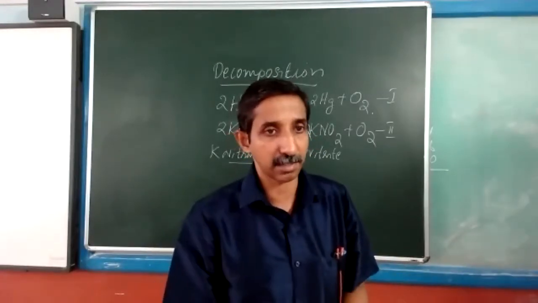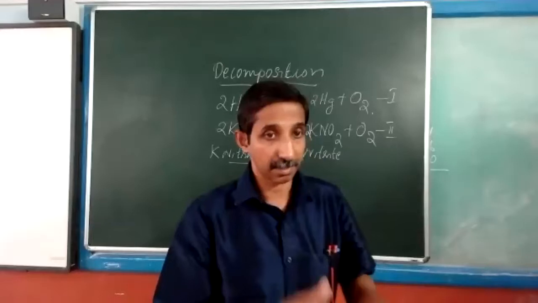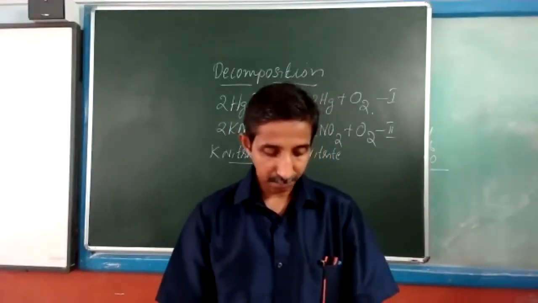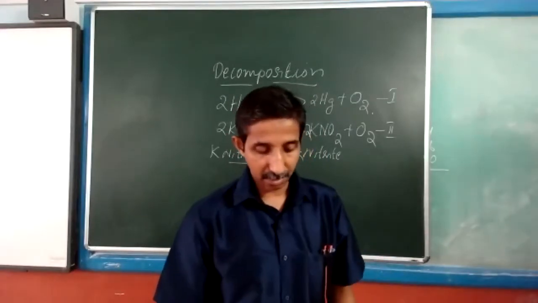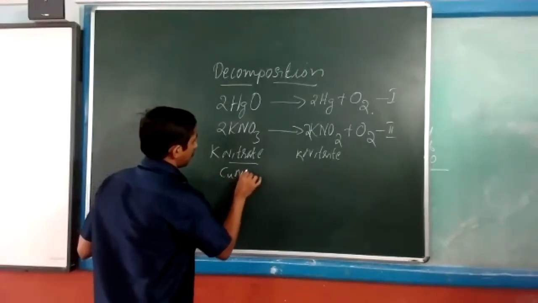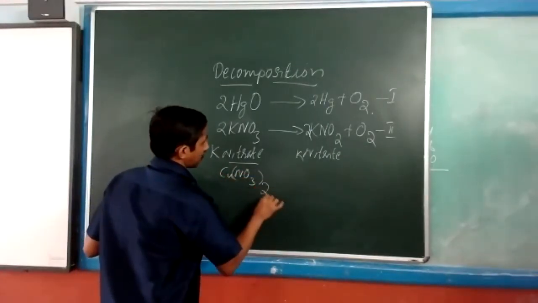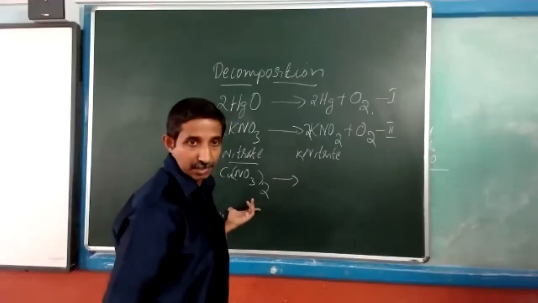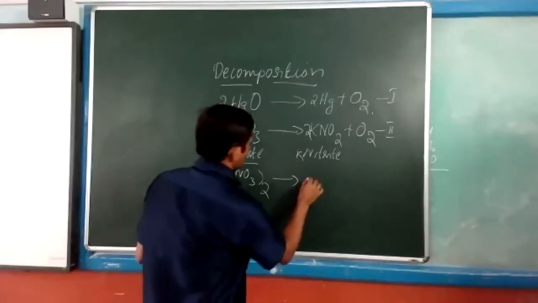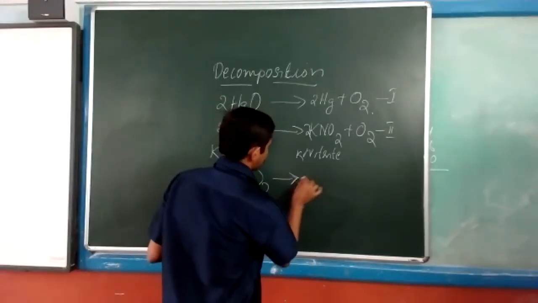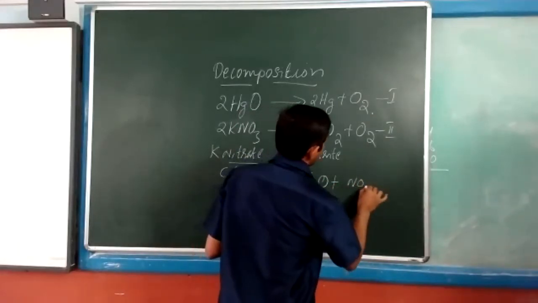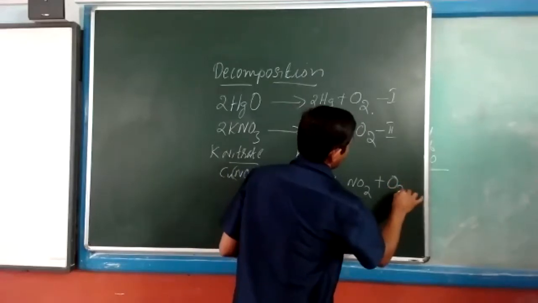I will write one equation for such a decomposition also, where let's take copper nitrate, Cu(NO3)2. Copper nitrate when decomposed will give three new substances: CuO, copper oxide, then NO2 and O2.